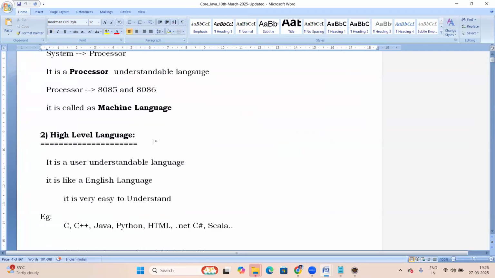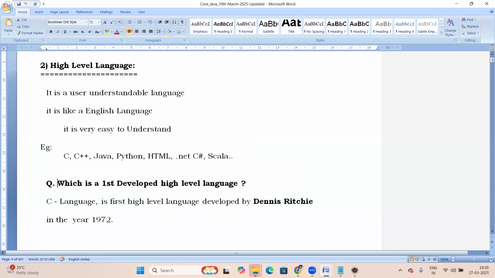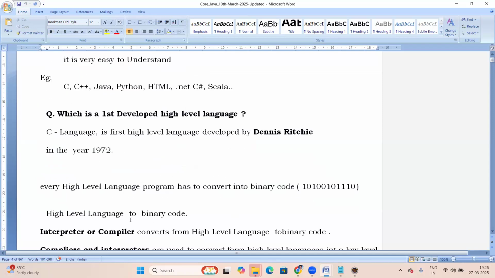And next, high level language. A high level language is a user understandable language. It is like the English language and very easy to understand. So, which was the first developed high level language? C language, by Dennis Ritchie in the year 1972.